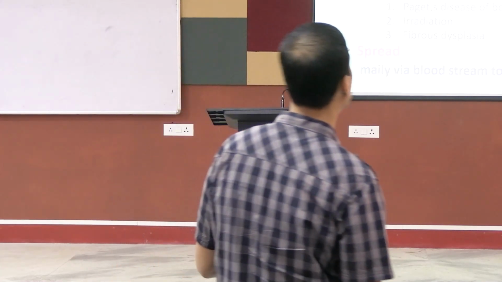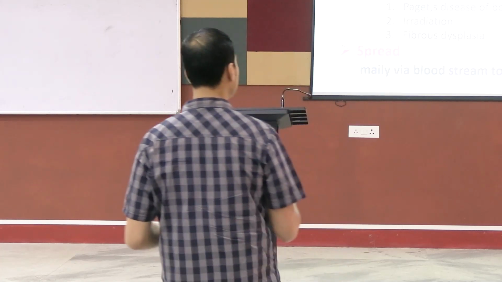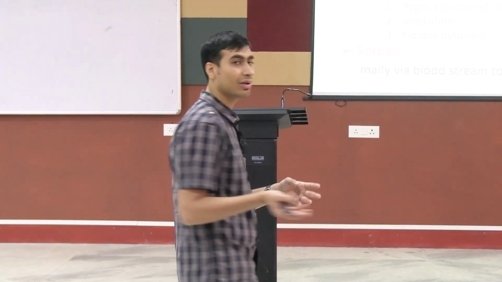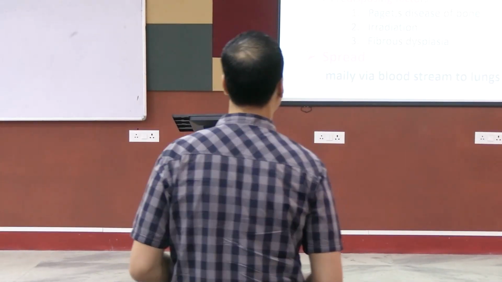Now where do you see it? Paget's disease, when there is a previous irradiation of the bone, fibrous dysplasia. So Paget's is also a metabolic bone disease. So we will come to that later. Fibrous dysplasia is a bone tumor, where you have a shepherd crook deformity of the femur. If you remember, there was a condition where there is bowing of the legs, bowing of the femur. So that is fibrous dysplasia. Again, we will come to that later, because these are all very difficult topics.